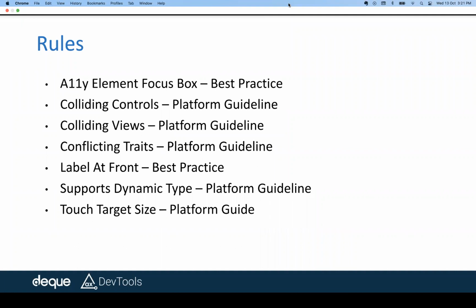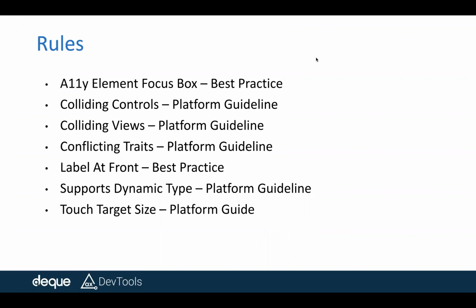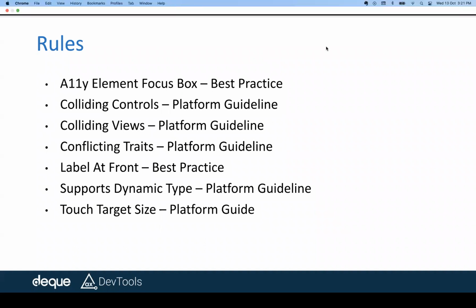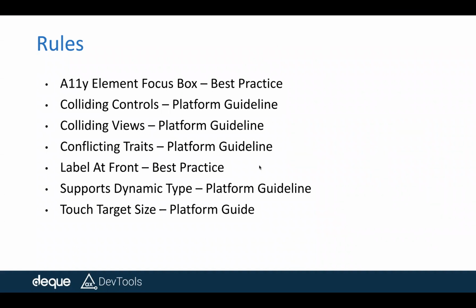Similarly, touch target size. Many times on the active controls in a native application, if they're not given enough spacing, we want to say submit, but we sometimes actually choose select because they're so close together, right? To avoid that, the Apple design guidelines say that the height and width of the active element must be set to a minimum of 44 points. This is also something the tool identifies. So these are certain rules around the WCAG best practices, as well as the platform guidelines, that the tool would check.